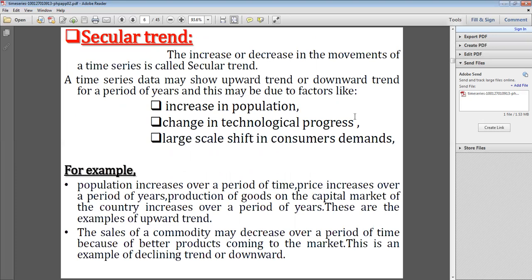What is a secular trend? Okay, what is a secular trend? See, the increase or decrease in the movements of a time series is called secular trend. We have already seen the last two examples. The first one, the sales of milk on different days, increasing on some days and decreasing again on others. So secular trend means that due to different reasons or causes, sometimes it may be increasing or sometimes decreasing. The movement of a time series is called secular trend.